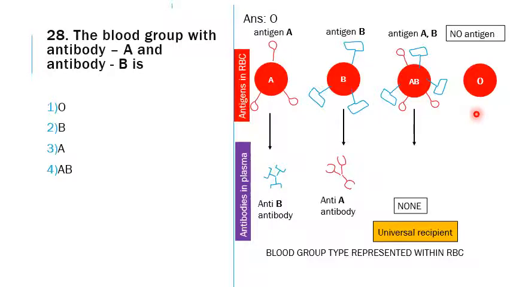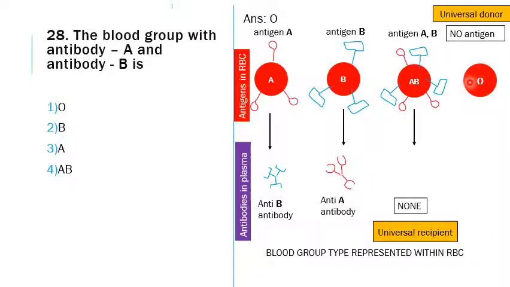Whereas in the O blood group, or 0, there will be no antigen on the surface of red blood cells. So they are the universal donors, because there is no antigen. They can donate to anyone, whether it is A, B or AB. There will be no clotting.